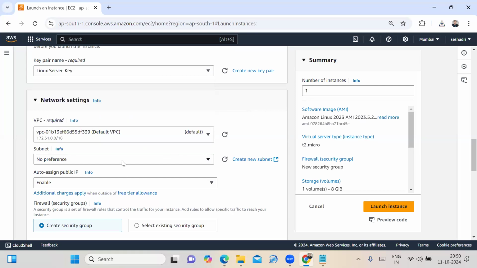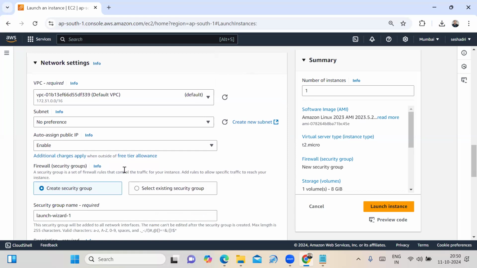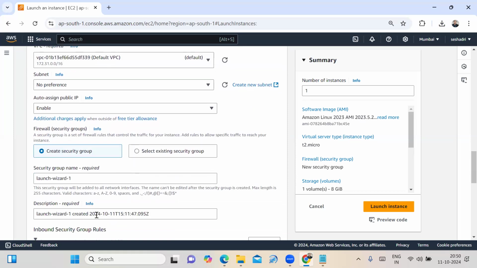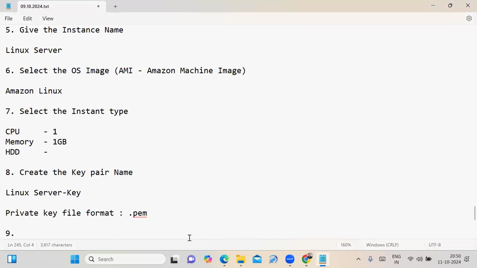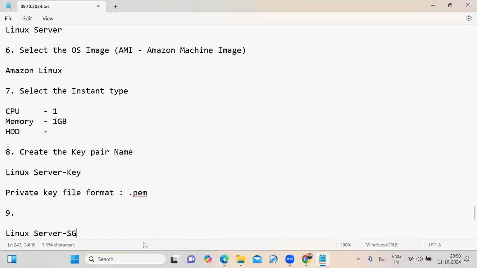If I am not given any preference, then my virtual machine is launched in the Mumbai region, in any one of the 3 availability zones. I am given the default, there is no preference. Auto assign public IP is enabled, the default. Now the firewall security group I am creating, the name I am giving as Linux server SG. SG means security group. That's my indication. Copy this security group name, paste it here in the description, and also paste it in the notepad.